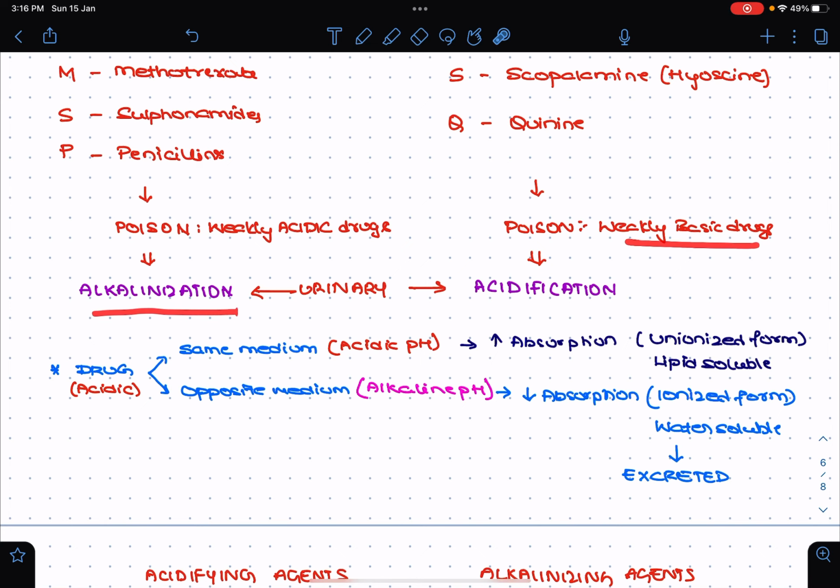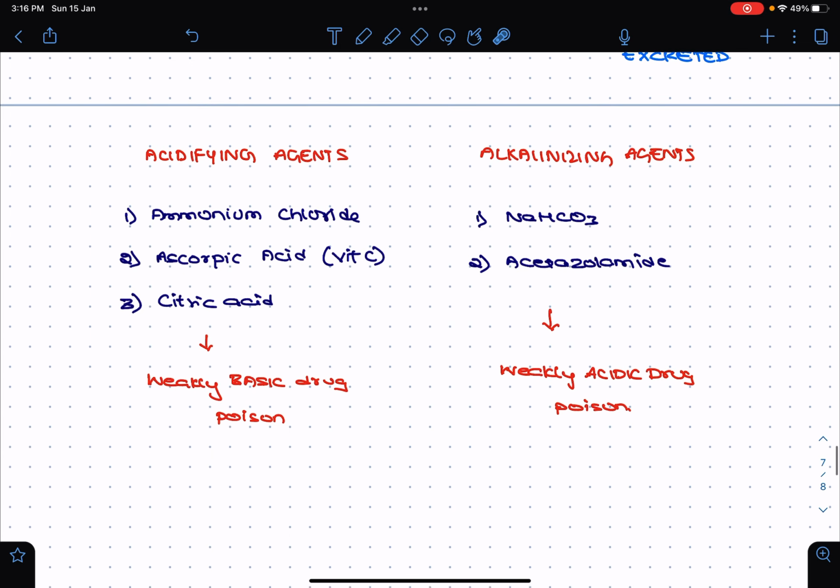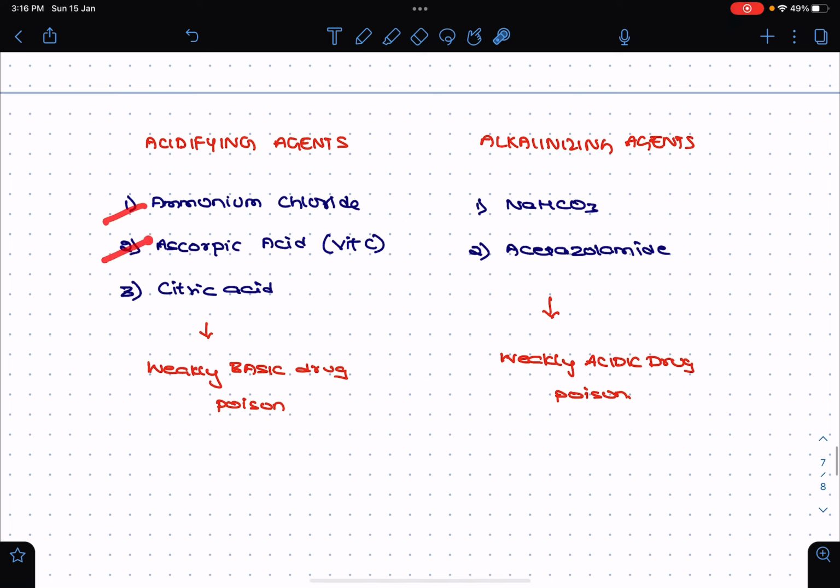Weakly basic drug, you go for urinary acidification. Why? When they are subjected to the opposite medium, absorption will decrease and they will be more in the water soluble form, so that they can be easily excreted. This is clear, right? The acidifying agents are ammonium chloride, ascorbic acid, vitamin C and citric acid, and sodium bicarbonate and acetazolamide are the alkalizing agents.